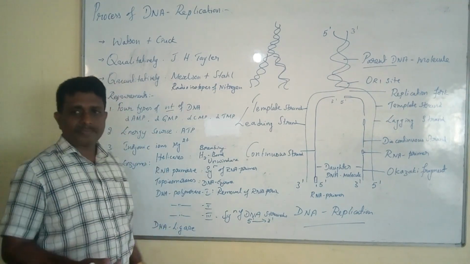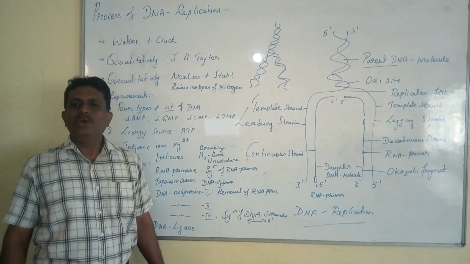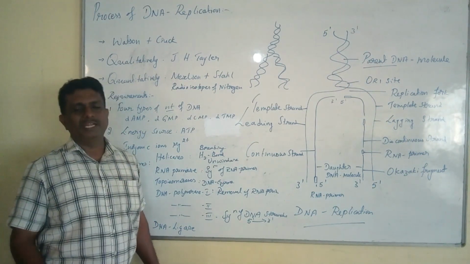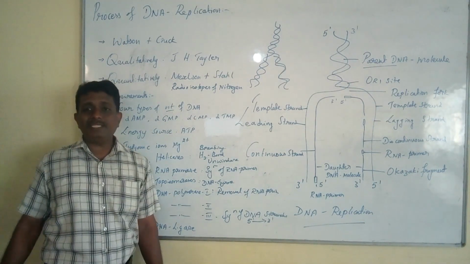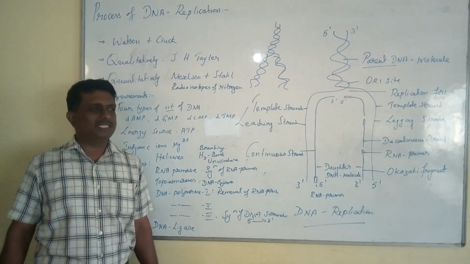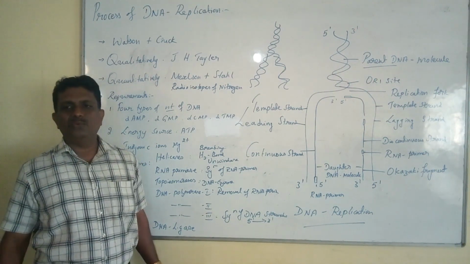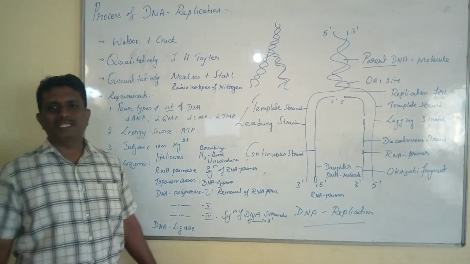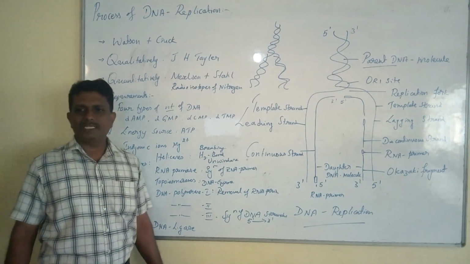In case of prokaryotes, there is only one ORI site. Because of that unique characteristic feature, the prokaryotes are unicellular in nature. In case of E. coli, you can find the presence of a single ORI site. But in case of eukaryotes, you can find the presence of several thousands of ORI sites.